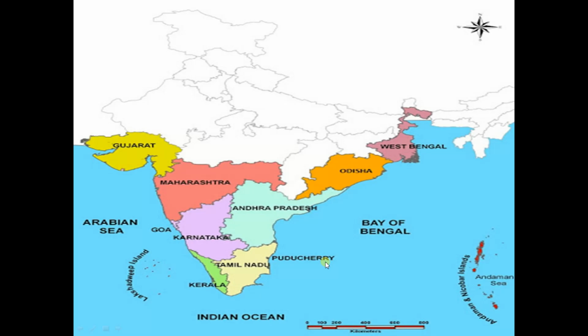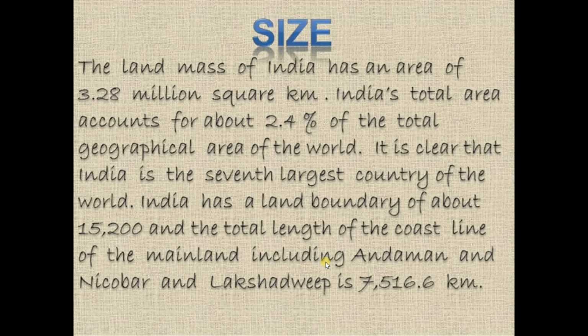Okay. Now we will discuss some other points related to the size.